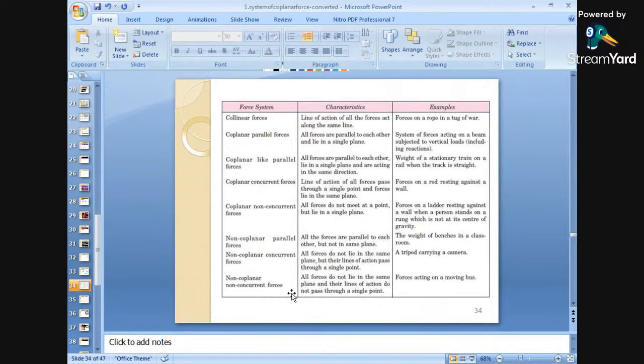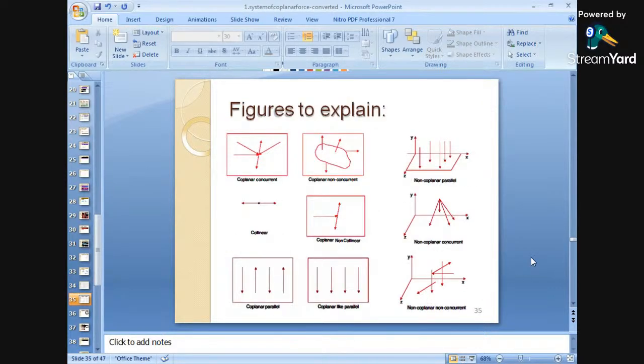Non-coplanar non-concurrent forces: all forces do not lie in the same plane, and their lines of action do not pass through a single point. That means they act in different directions, in different planes, and with different lines of action. Okay? The example is the force acting on a moving bus.